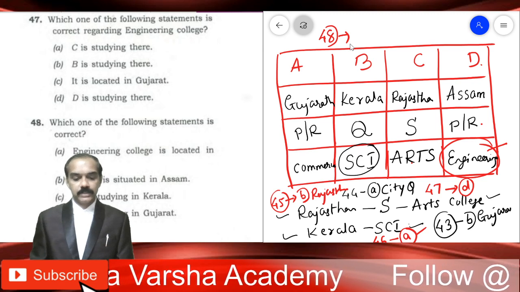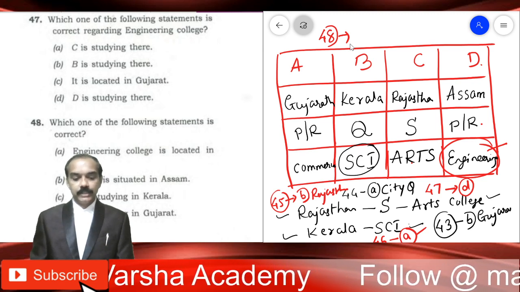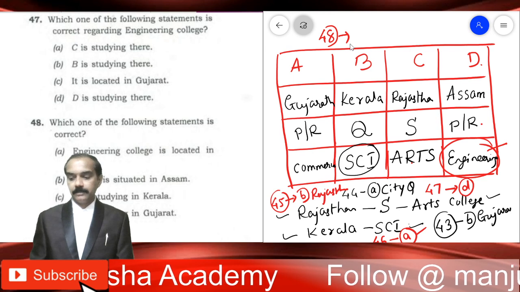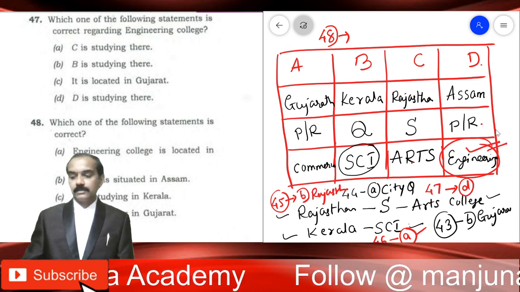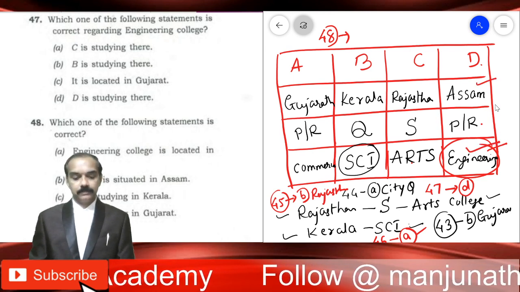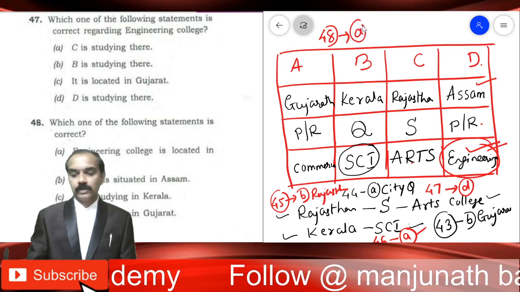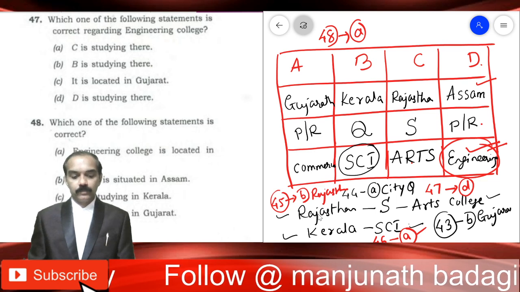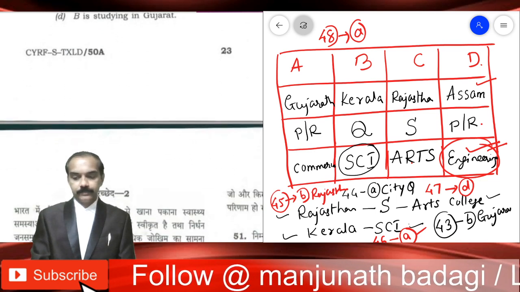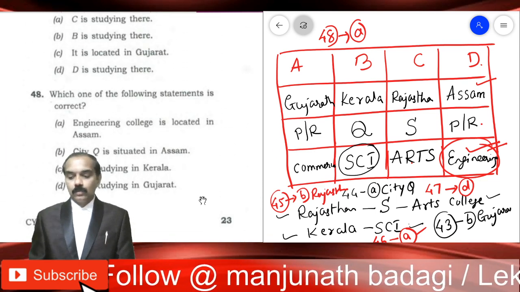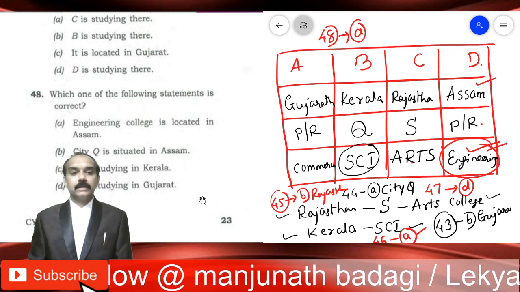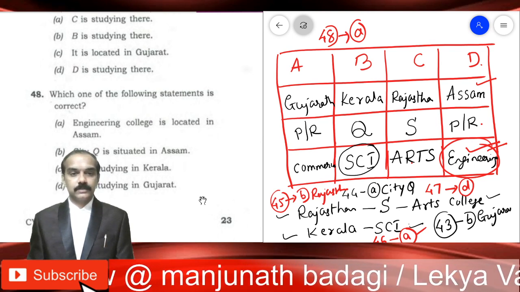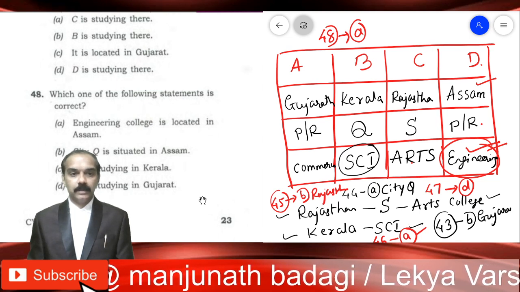Out of these four statements, which one is correct? Engineering college is located in Assam. Engineering college is, of course, located in Assam. That's the correct answer. So 48, A. I think all the rest are wrong, right? So this is how we can answer all the questions following the table.